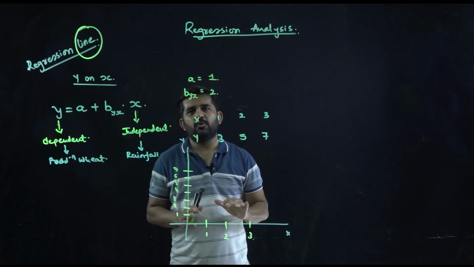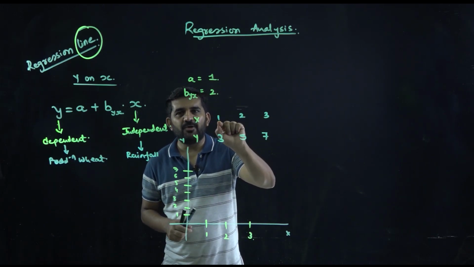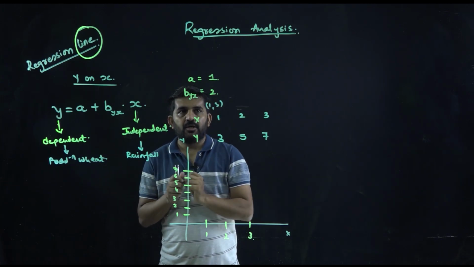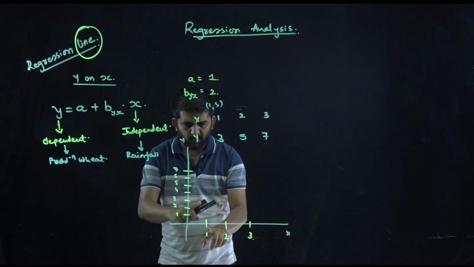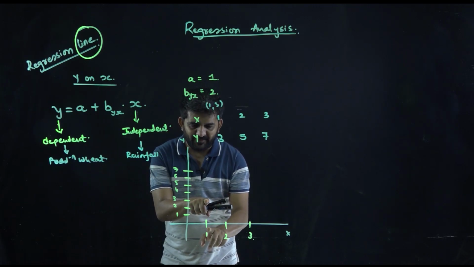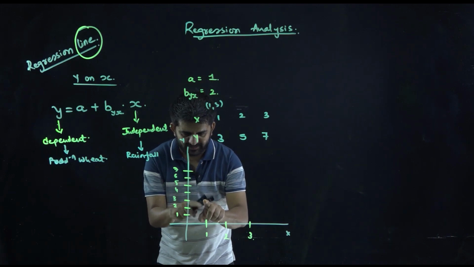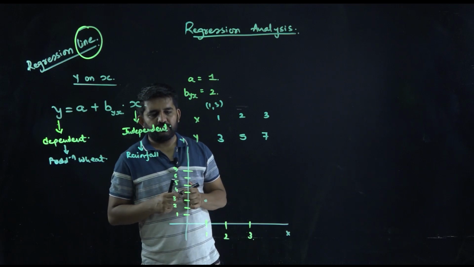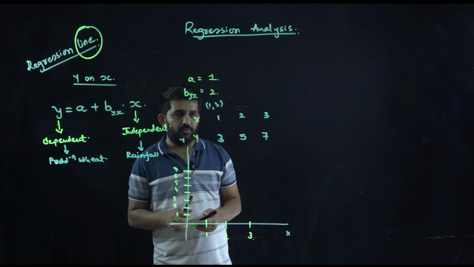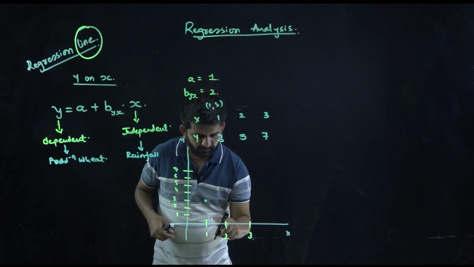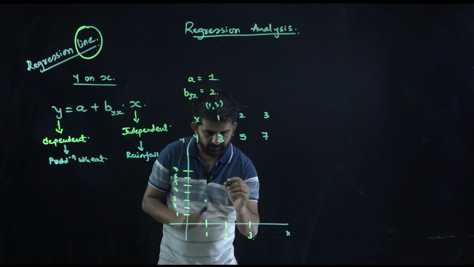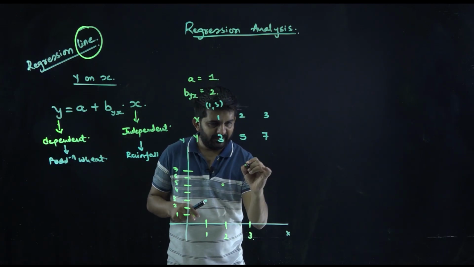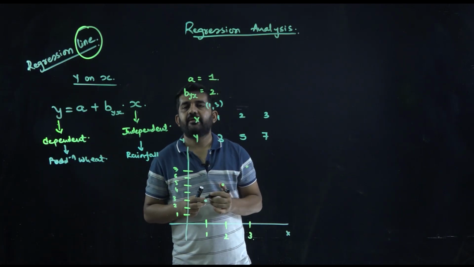Anyone who does not know how to draw a graph, it is very simple. Find out the value of x. This point is known as (1, 3). What is x? 1. What is y? 3. See where this point is, y is 3, x is 1. Draw a point over here. Normally it is drawn as a circle, but here I have drawn only a point. Second, (2, 5). Third, (3, 7).